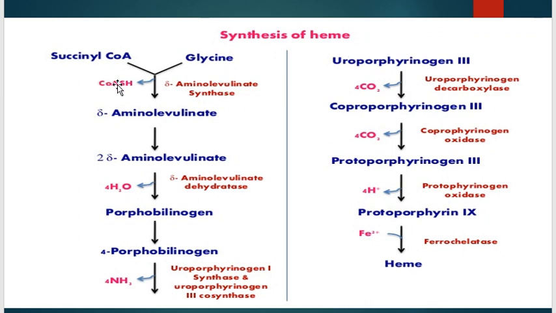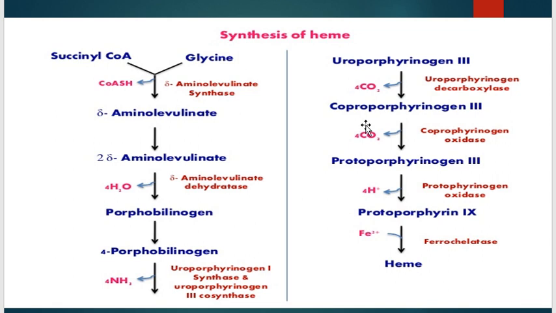Glycine and succinyl-CoA combine in the presence of the enzyme ALA synthase, resulting in the formation of aminolevulinate. Two molecules of aminolevulinate condense to form the porphobilinogen molecule with the help of the enzyme aminolevulinate dehydratase. Four porphobilinogen molecules combine in a head to tail manner, resulting in the formation of uroporphyrinogen with the help of the enzymes uroporphyrinogen 1 synthase and uroporphyrinogen 3 co-synthase. Here the ring closure and the completion of the structure takes place.